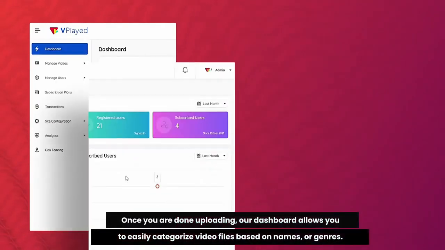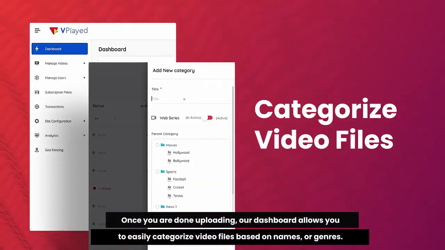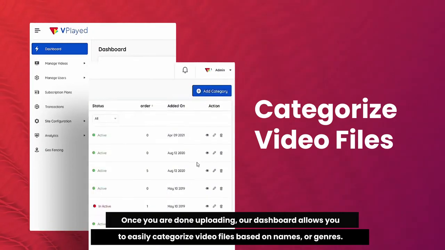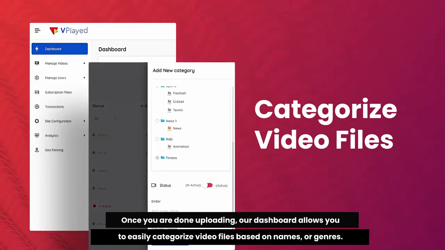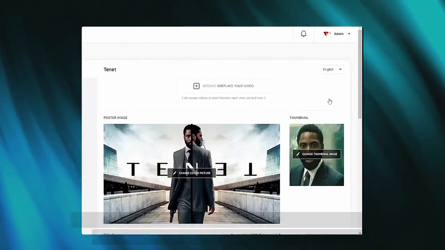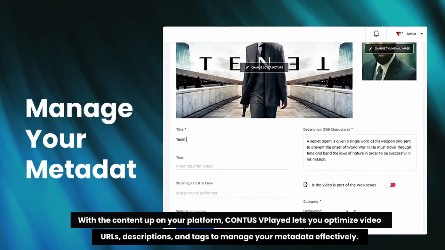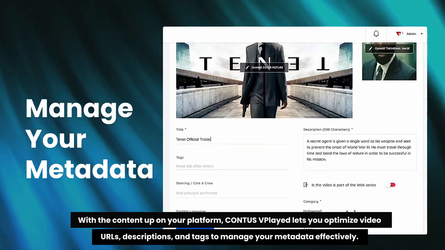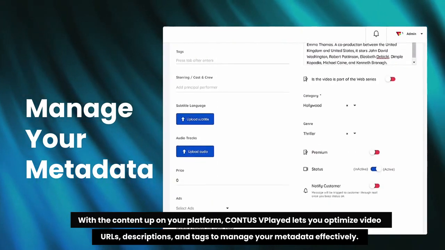Once you are done uploading, our dashboard allows you to easily categorize video files based on names or genres. With the content up on your platform, VPlayed lets you optimize video URLs, descriptions, and tags to manage your metadata effectively.